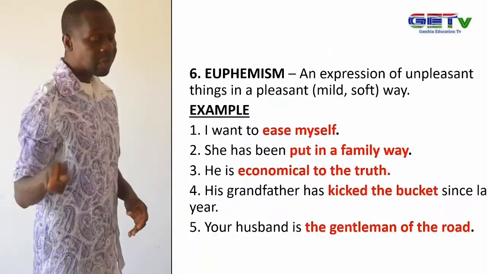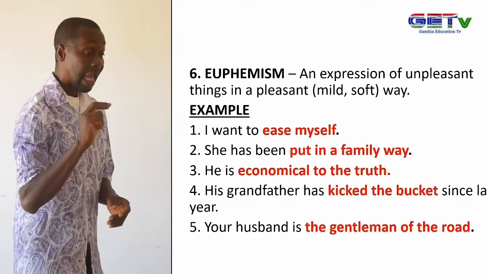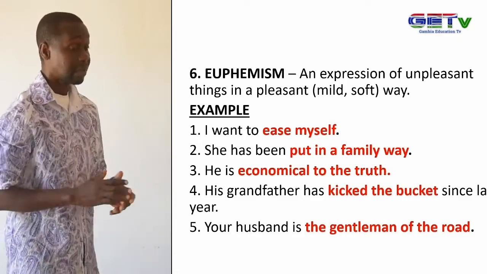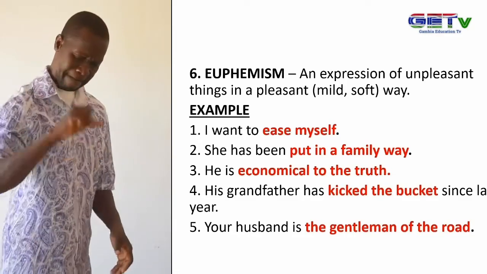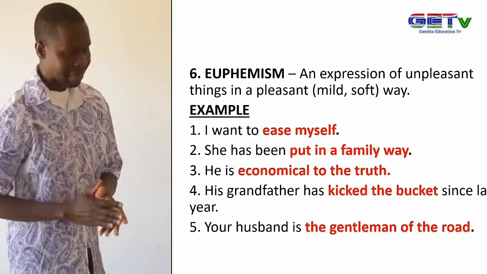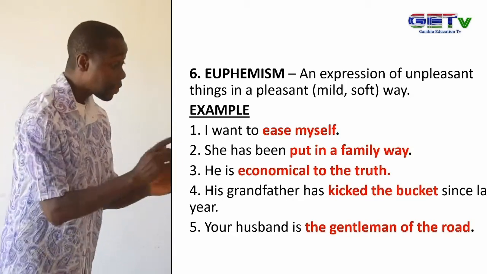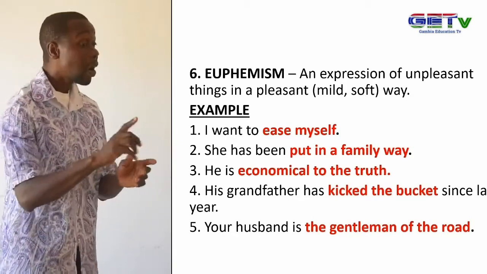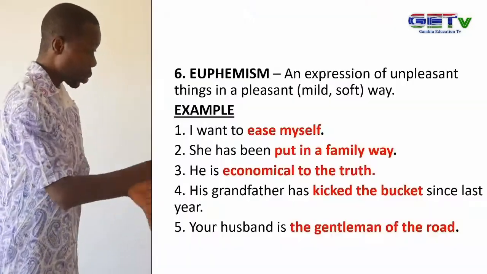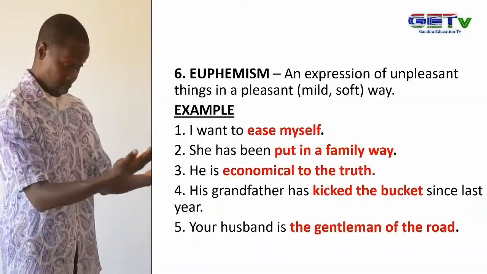Euphemism. A euphemism is an expression where unpleasant things are said in a pleasant way, or it is a mild way of expressing an unpleasant situation. When situations are unpleasant, you try to say them in a very nice way so that the receiver does not get offended.